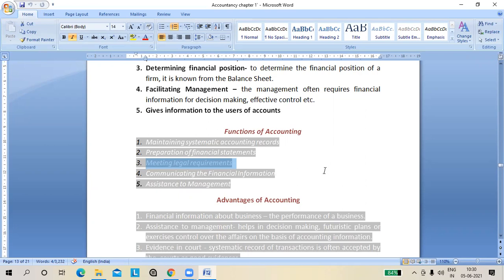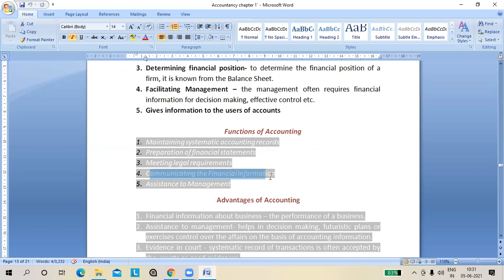In the same way, the government charges income tax. Government charges the income tax on your income. So through the accounts, you will prove that this is my income, and we have maintained the accounts as per this law, and you should charge the tax on the basis of this income. है ना? So we have to meet different types of laws. In India, thousands of, sorry, not thousands, many laws are there for every purpose. Okay. Then number 4, again, communicating the financial information.